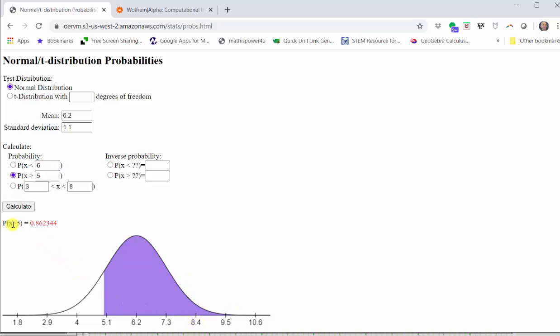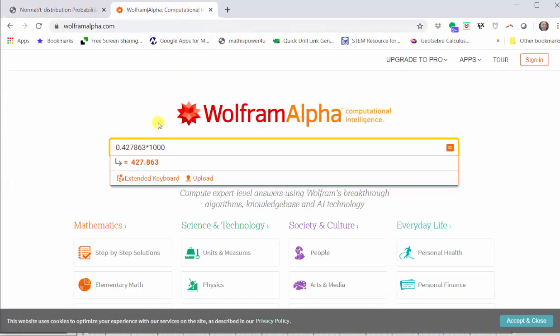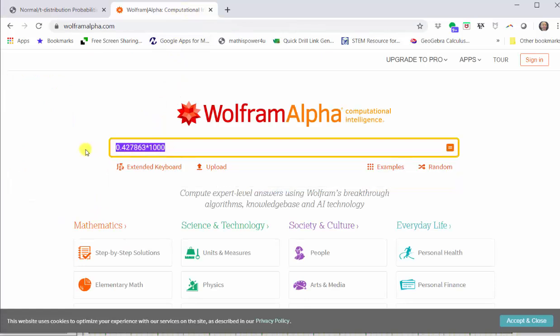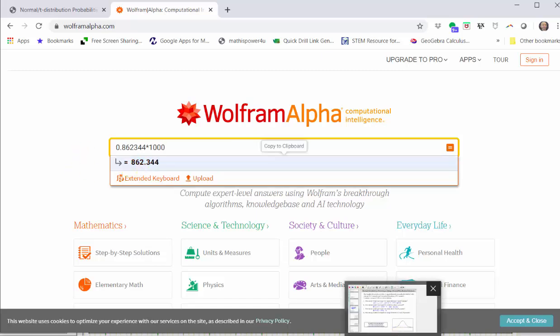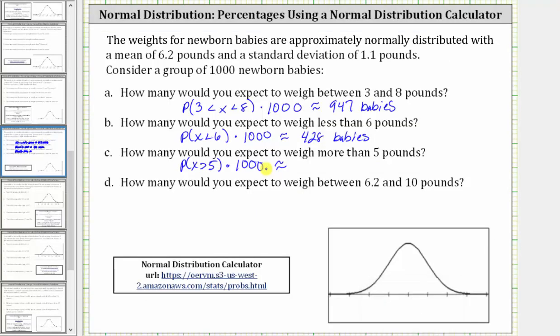The probability is given here in red. We need to multiply this probability by 1,000. So I'll go ahead and copy this, Control-C, go back to wolframalpha.com, paste Control-V times 1,000. To the nearest whole number, we have 862, meaning we can expect 862 babies to weigh greater than 5 pounds.